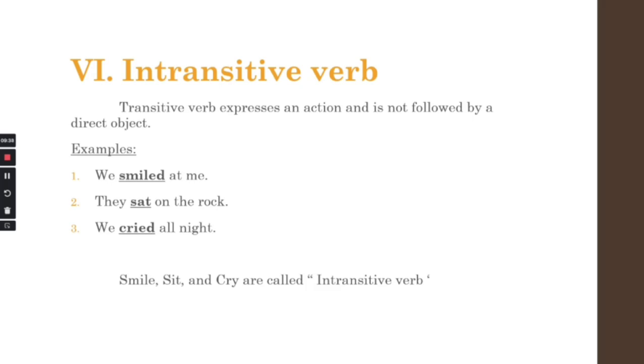We smile at me, or we smile at them. So there is no direct object. They sat on the rock. There is no direct object. We cry all night. There is no direct object. This is called intransitive verb, right? Smile, sit, cry are called intransitive verbs.